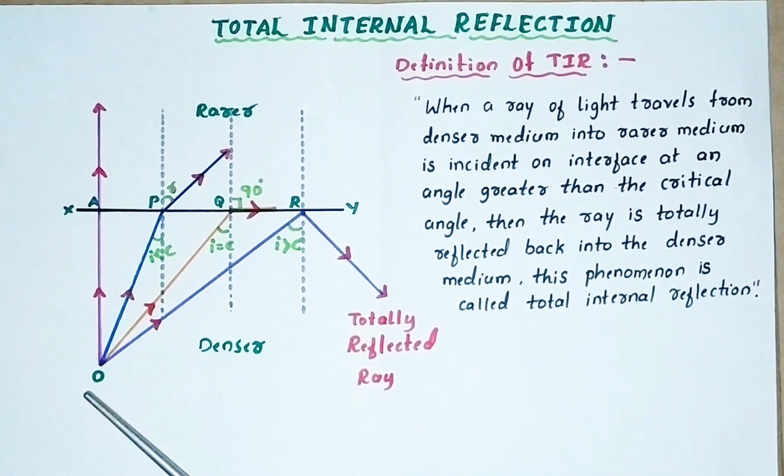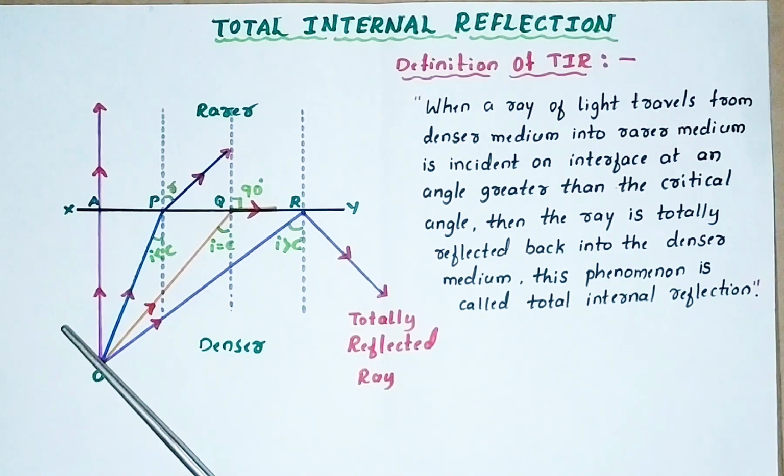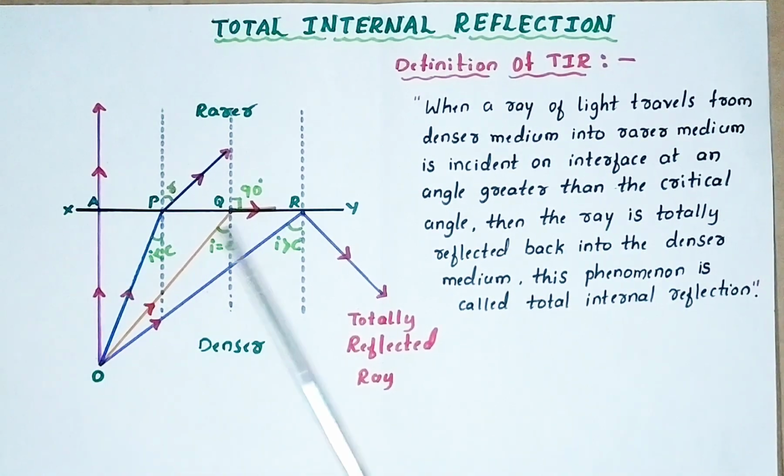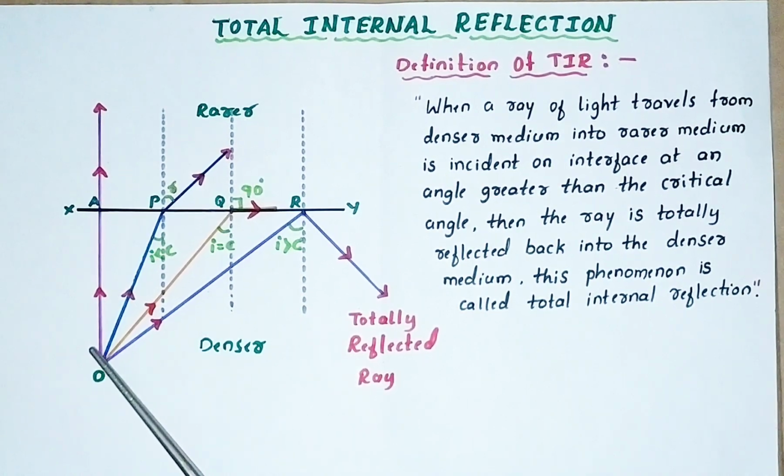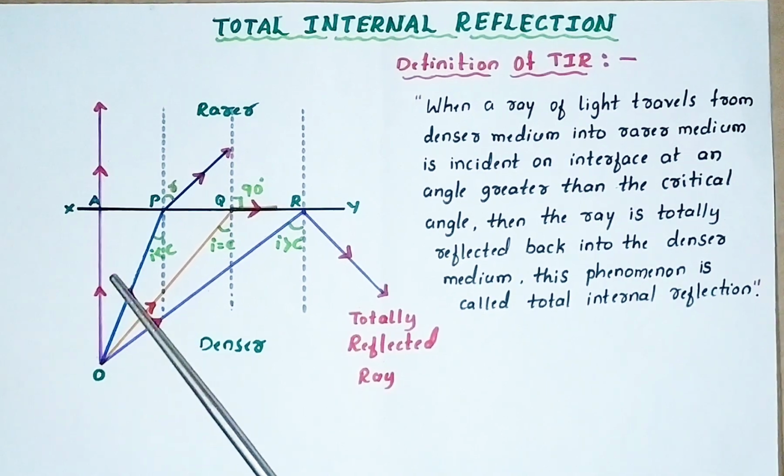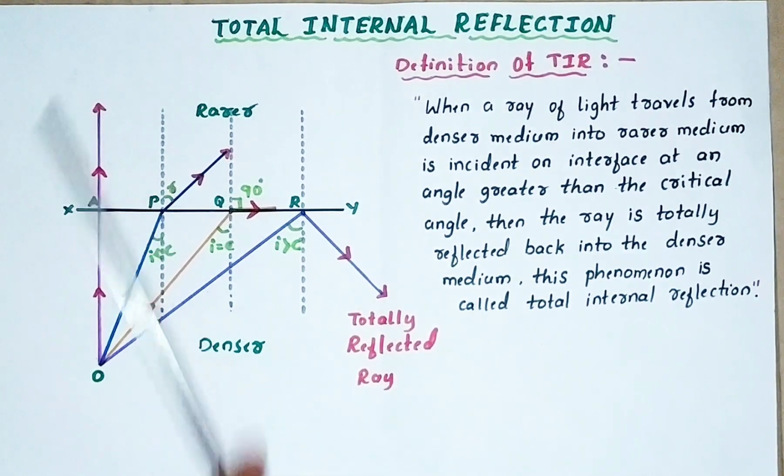Now you can observe the first ray of light, that is OA. This OA is traveling along a straight line. That means this incident ray is exactly on the normal. What is normal? The line perpendicular to the surface. So the first ray of light is exactly on the normal, or at normal incidence. At normal incidence, the ray of light is always undeviated. It means there is no bending, no reflection, no refraction. Simply the ray of light travels in a straight line because it is at normal incidence.